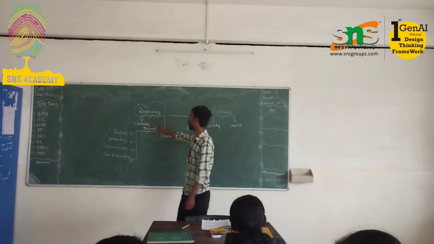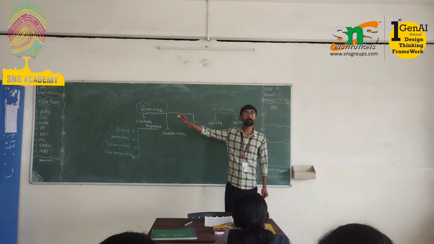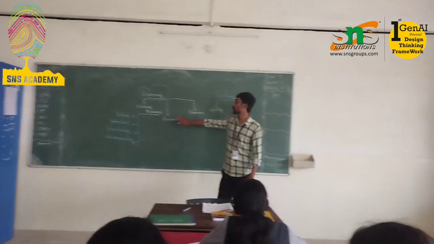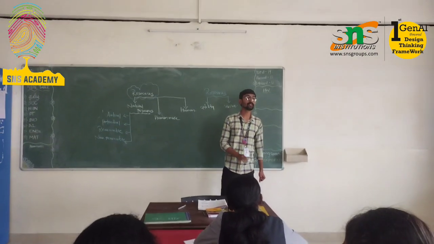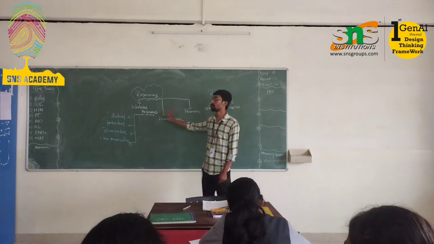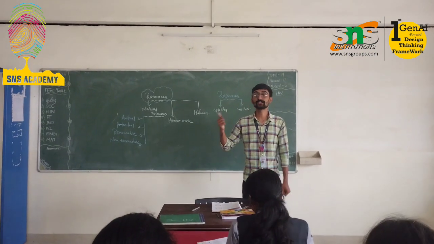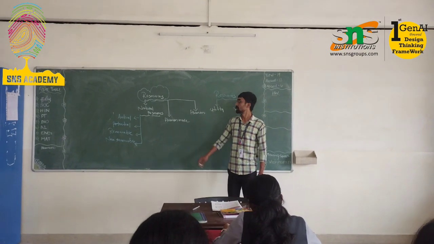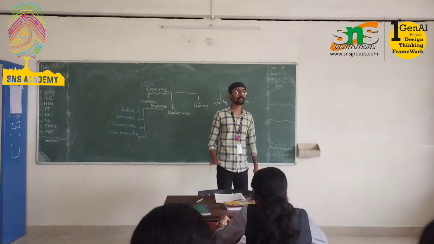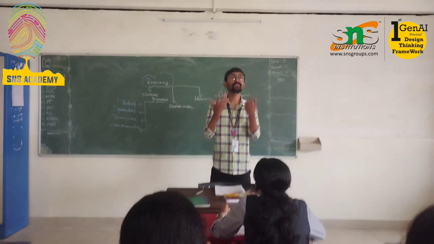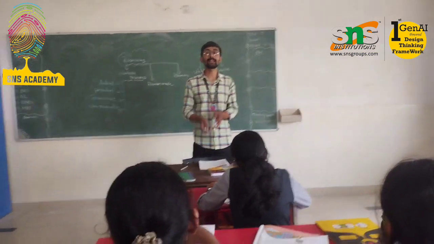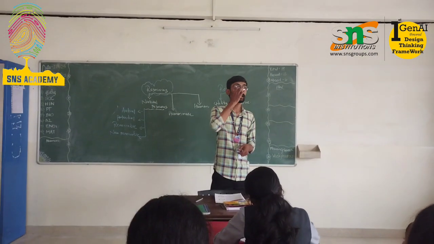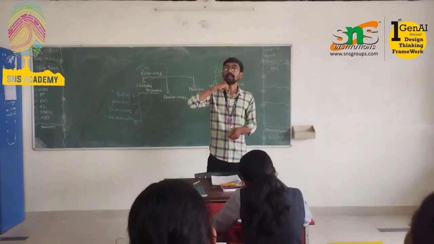Clear? So coming to the important points, the types of resources are divided into three: natural resources, human-made resources, and human resources. Natural resources are the things we get from nature.